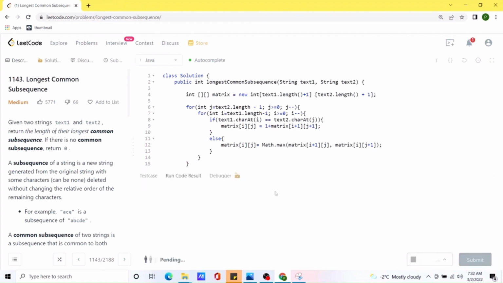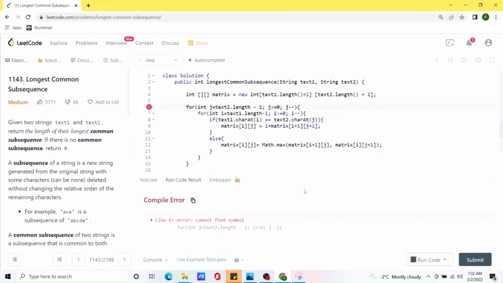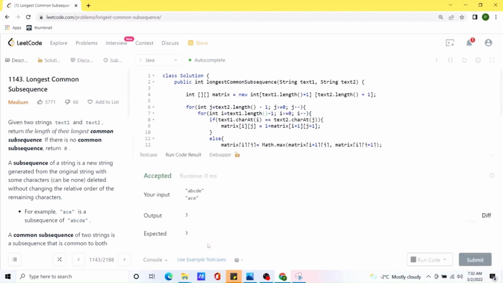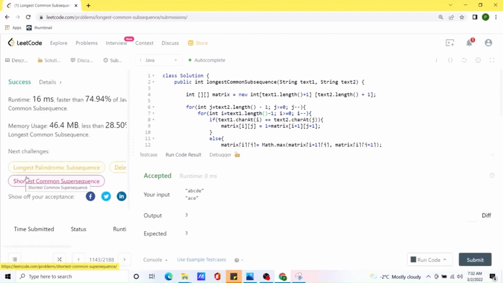And let's try to run the code. Okay, as expected, there are some errors. Oh, okay, our solution seems to be working. Let's try to submit this. And yeah, our solution works pretty fast. Compared to others, it's pretty fast.